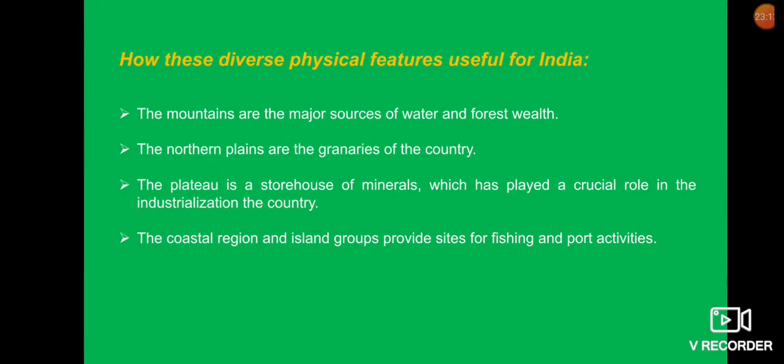The last topic of the chapter is how these diverse physical features are useful for India. The mountains are the major source of water and forest wealth. The northern plains are the granaries of the country because these areas are agriculturally productive. The plateaus are a storehouse of minerals, which has played a crucial role in the industrialization of the country. The coastal regions and the island groups provide sites for fishing and port activities.